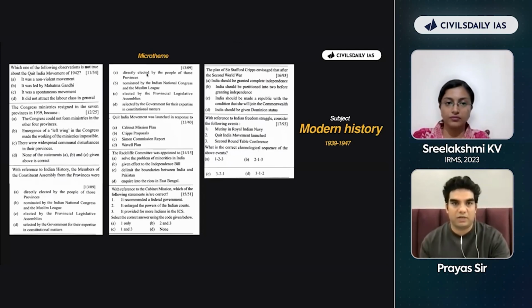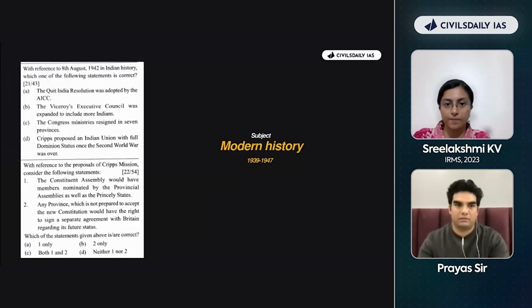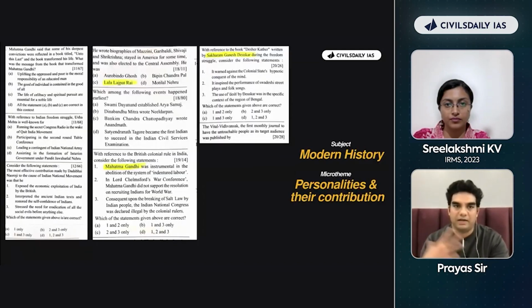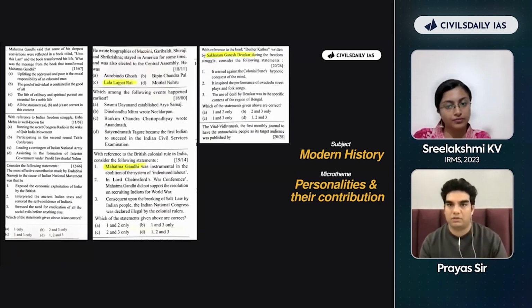Not just that. Once you have defined these 3 levels, make your notes. Same thing. This is modern history. These are examples just to prove the point that this is not a random strategy, right? These are personalities and their contributions, one of the most repeated micro themes. You cannot ignore this. Look at this question. Do you want to take one example? Anyone?